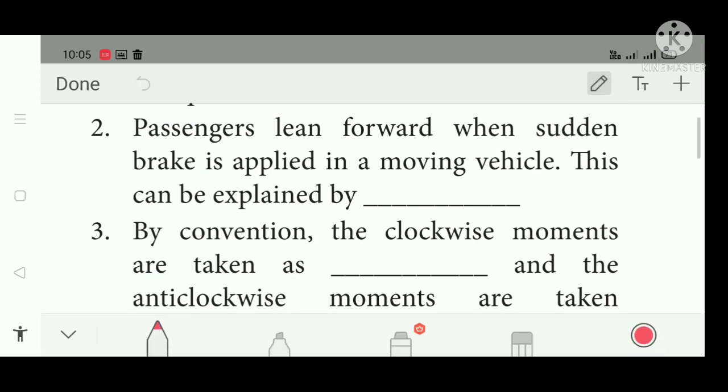Passengers lean forward when sudden brake is applied in a moving vehicle. This can be explained by dash. This can be explained by inertia in motion.